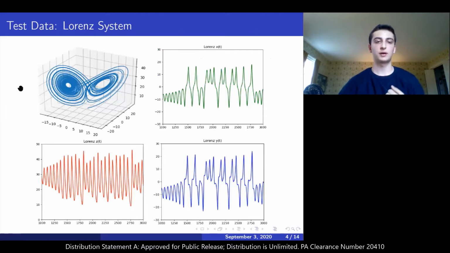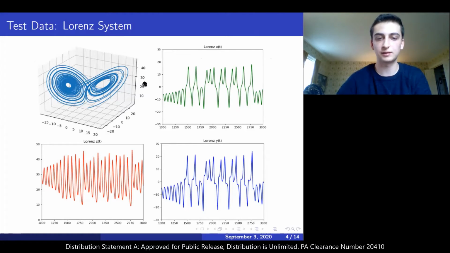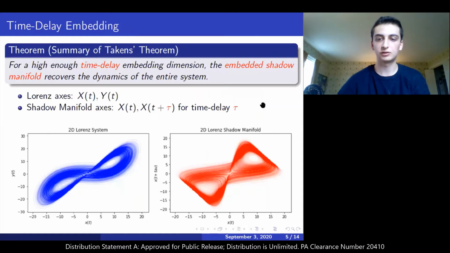We can't start right away with the Hall effect thruster system. We first considered a test case that was more controlled, the Lorentz system. On the top left, we have the Lorentz system in 3 dimensions and time series projections onto the X, Y, and Z axes. So now the question is, for these time series projections, how can we find information about one in another?